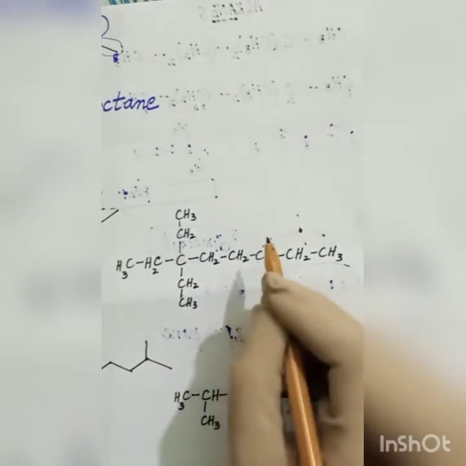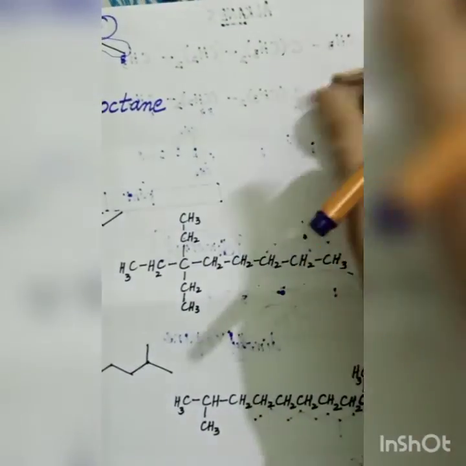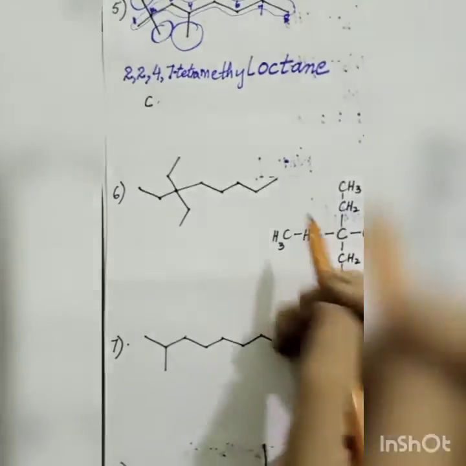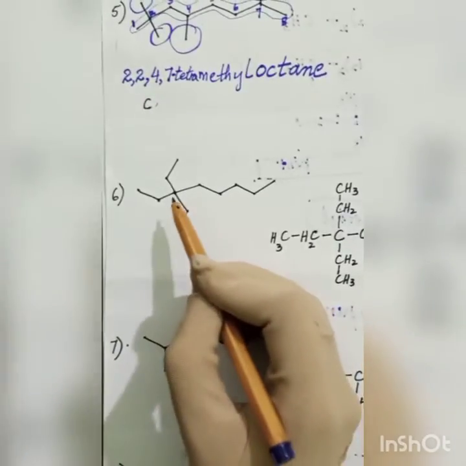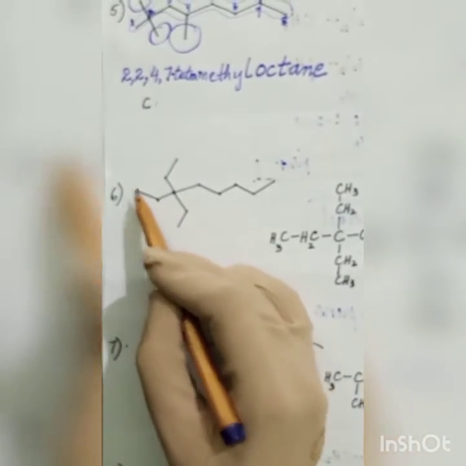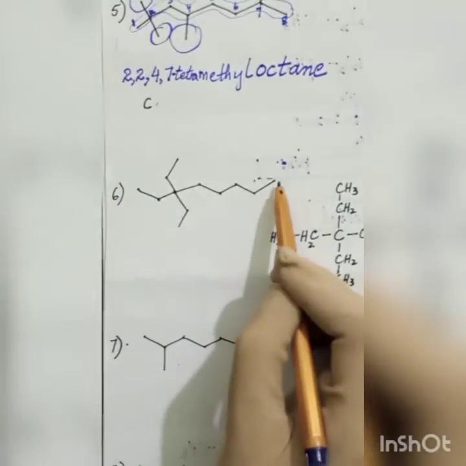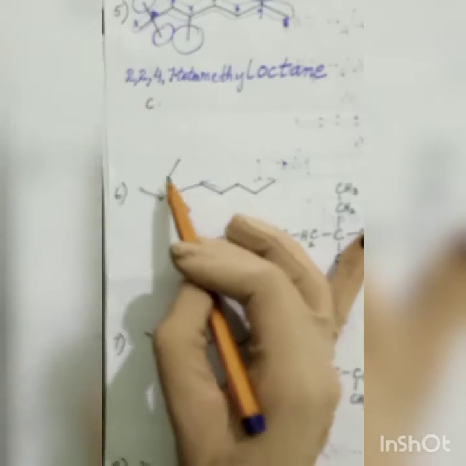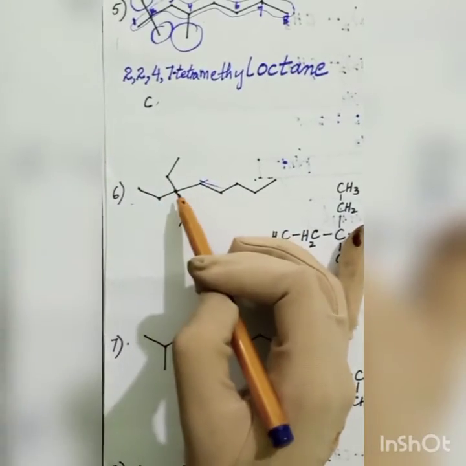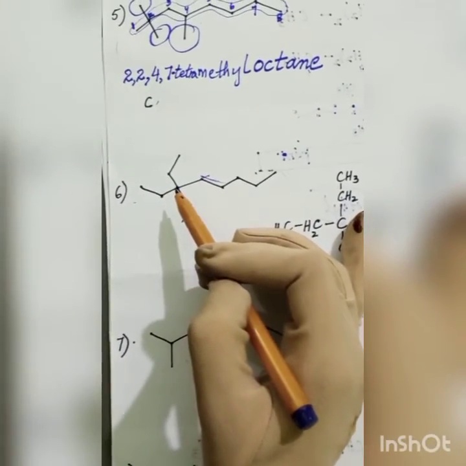Okay, so it is my structure, or you can take this structure as well. So what is our longest chain? 1, 2, 3, 4, 5, 6, 7, 8. 8. And if I select this portion along my longest chain, how many carbon atoms will it have?